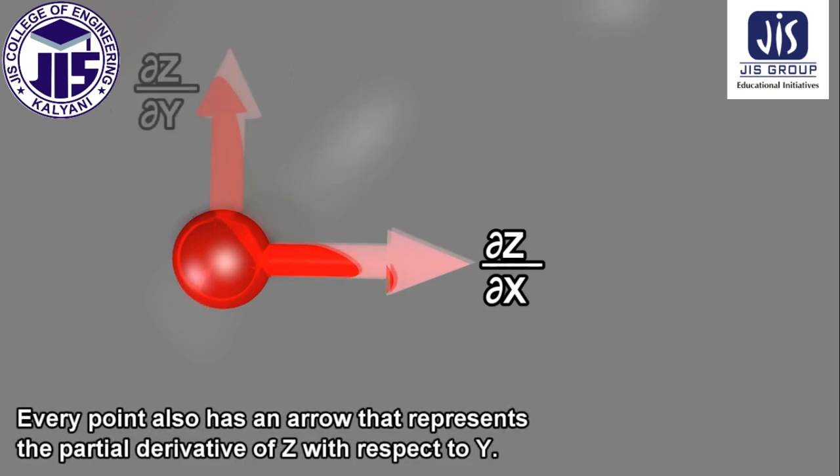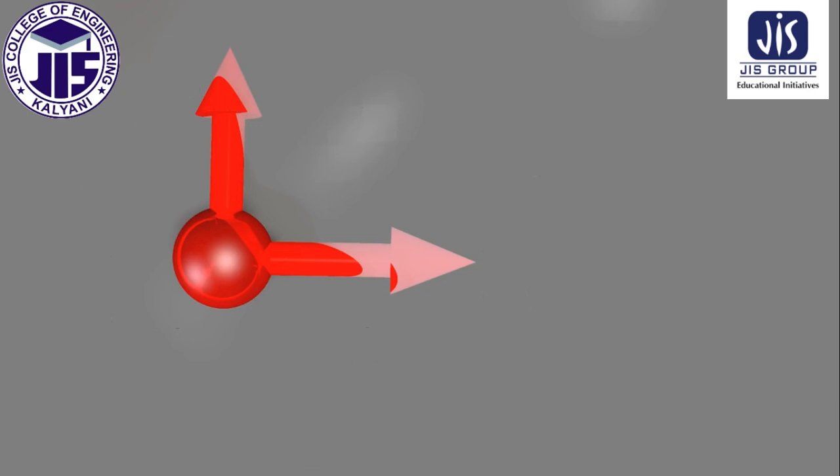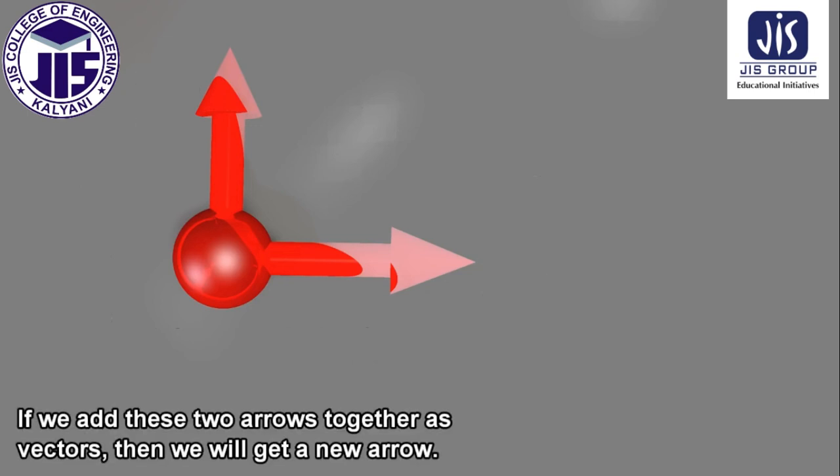Every point also has an arrow that represents the partial derivative of z with respect to y. If we add these two arrows together as vectors, then we'll get a new arrow.